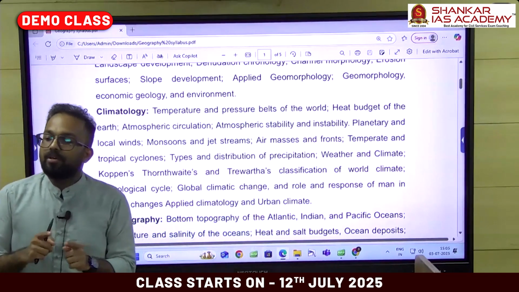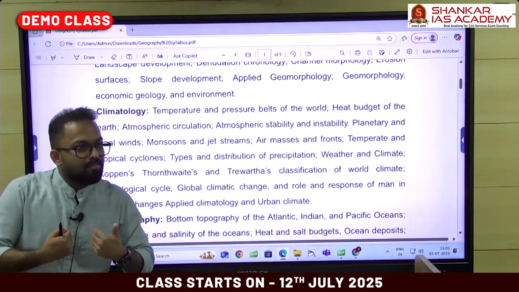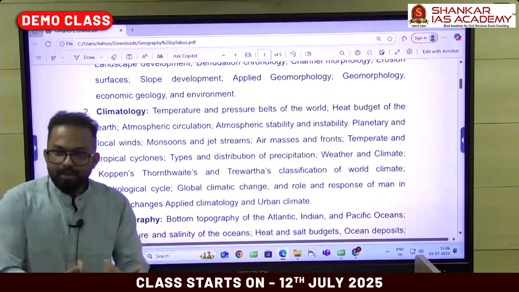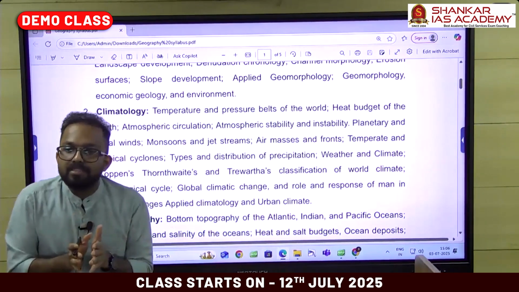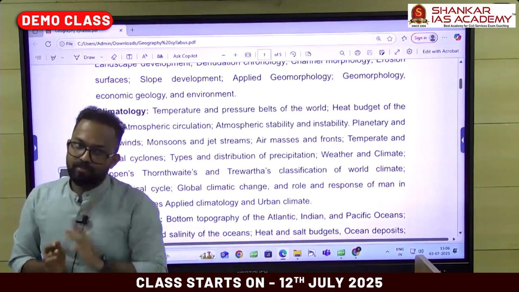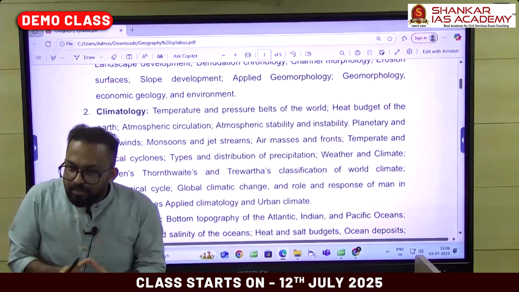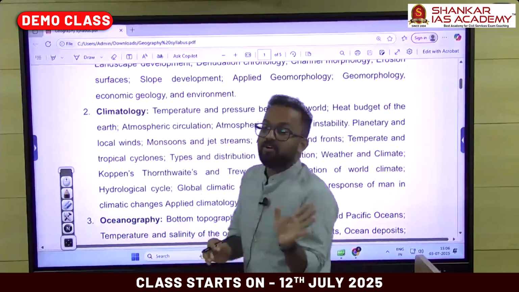Then only you can call it climate. So this is the temporal difference, the time difference, when we compare weather and climate. Weather means day-to-day changes in the atmosphere. Climate means the changes of the atmosphere for a minimum of 31 years.